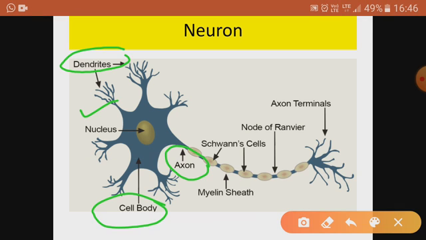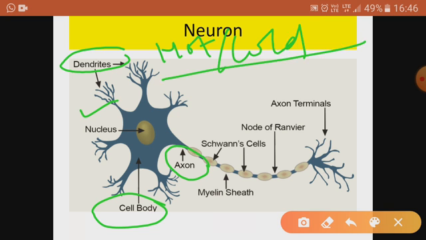Stimulus is given by the environment, and as per the stimulus, our body gives the response. Stimulus can be anything, hot, cold, or any external factor given by the environment. That stimulus is received by the dendrites. They are highly branched and short processes.